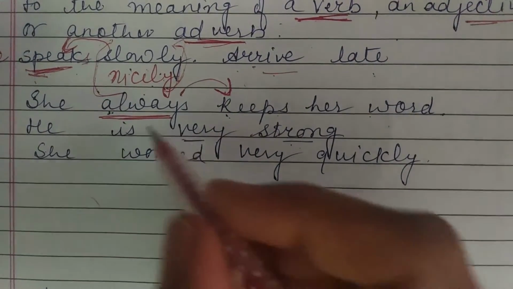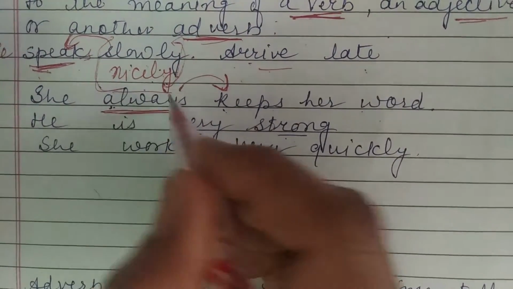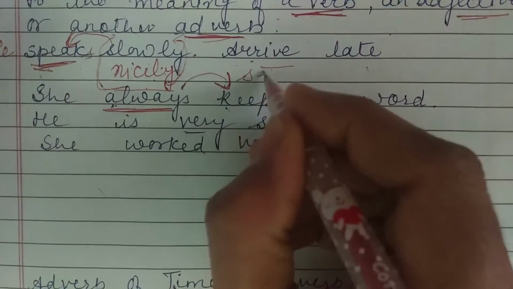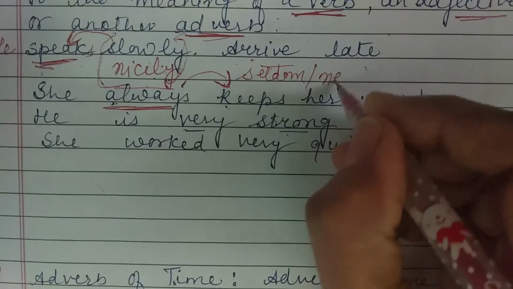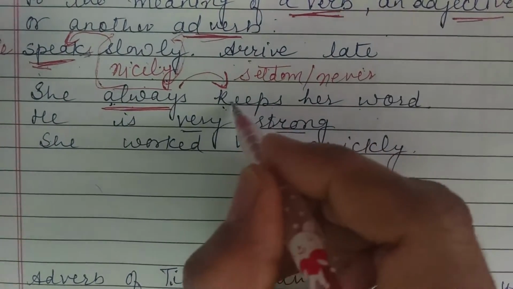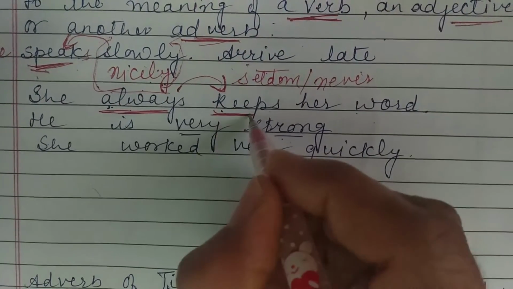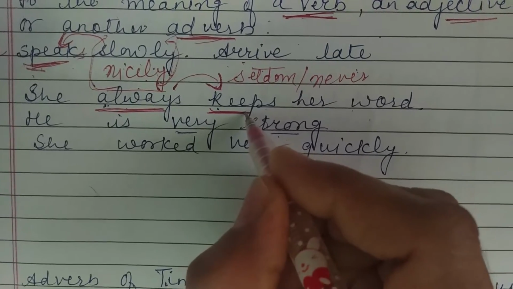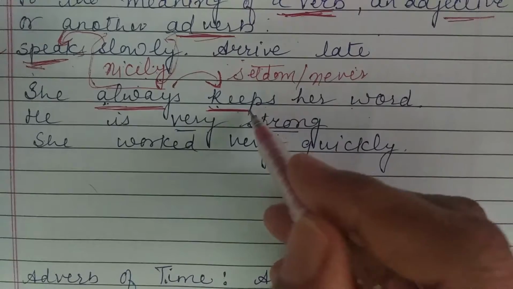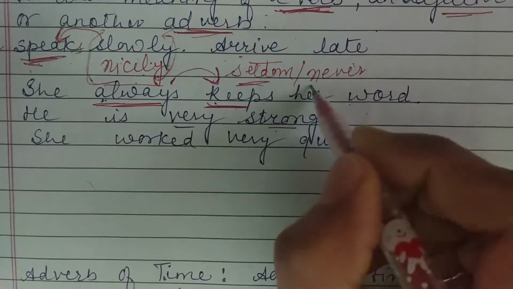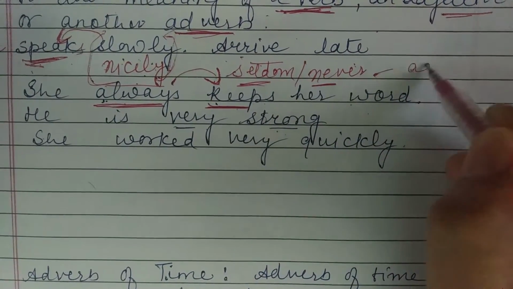If I put another word like seldom or never, all these words are changing the meaning of this verb. So if they are adding something to the meaning of a verb, these words are adverbs.